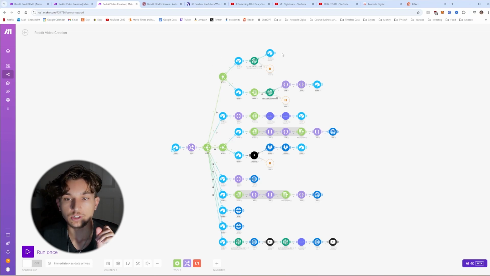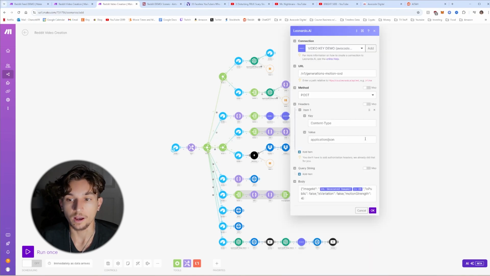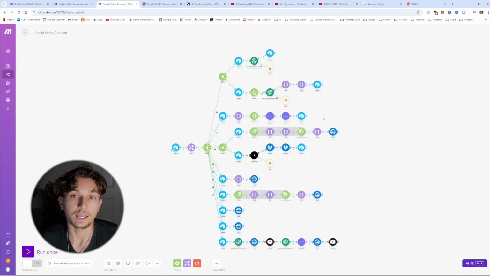So this top section here is the generating story and all the scenes and parsing out all the data. This next row here is actually creating the videos with Leonardo AI. Leonardo AI is an AI image generator, and it creates high quality images, and then you can add motion to those images as well based on another prompt.